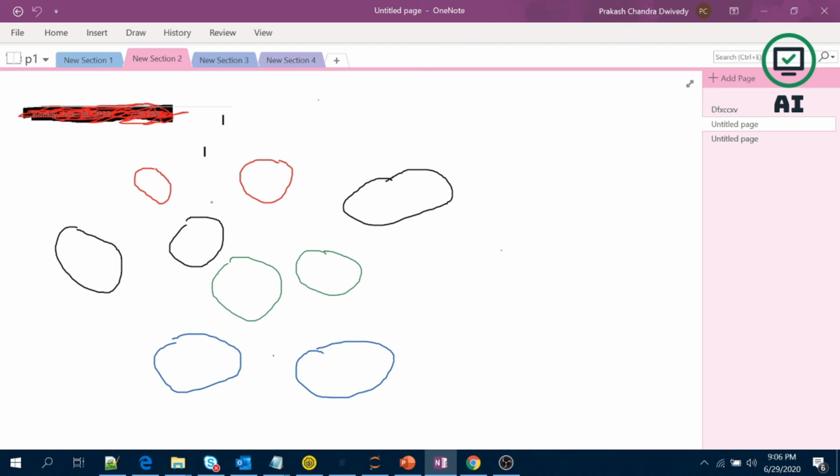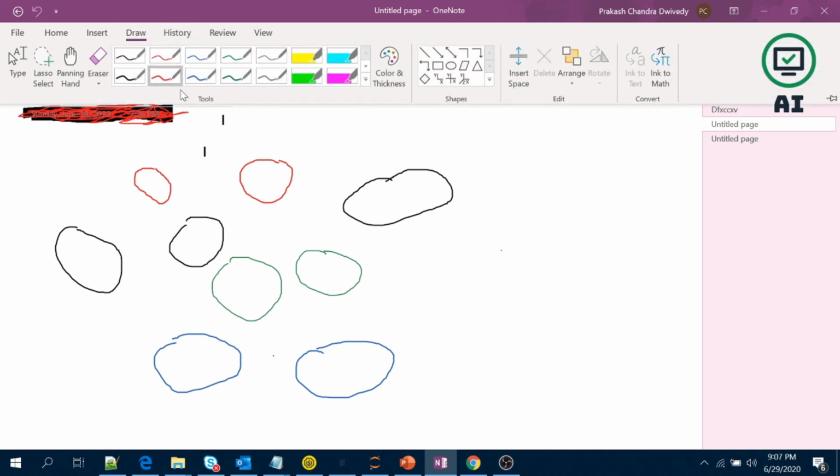Now let's suppose we have multiple balls. One ball has red color, another one black color. You can see here, the third one is green, and the fourth one is blue. Now we have to apply the algorithm and put all the red balls in one bucket.